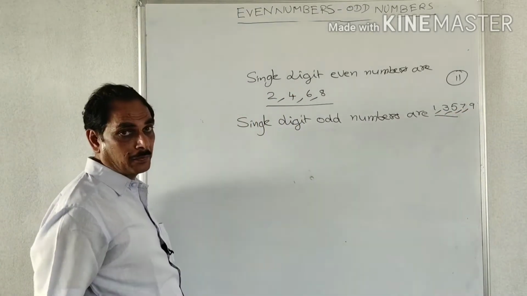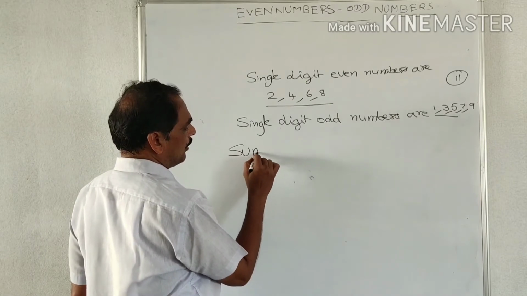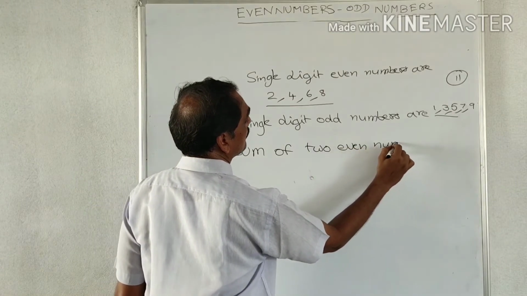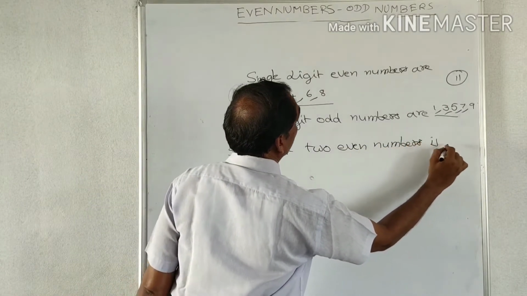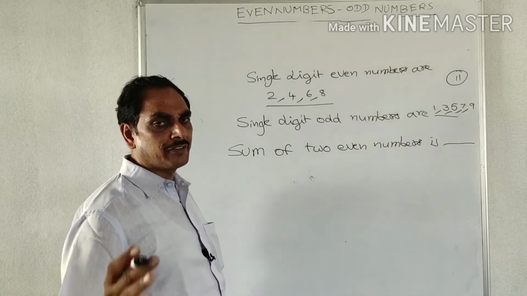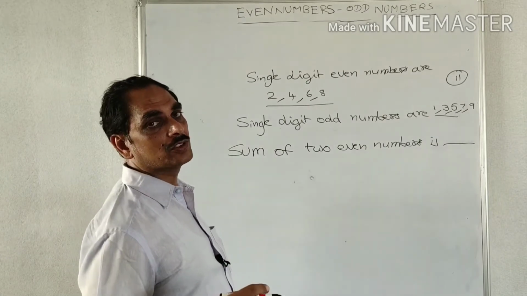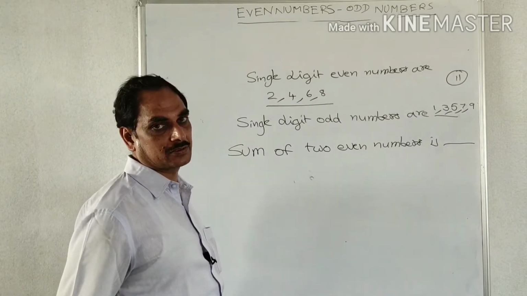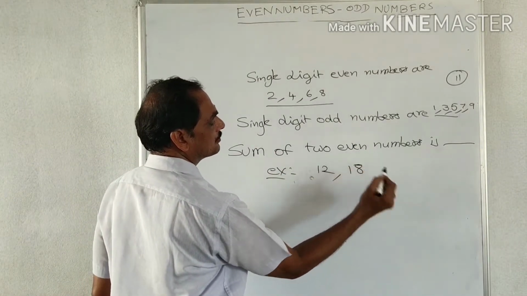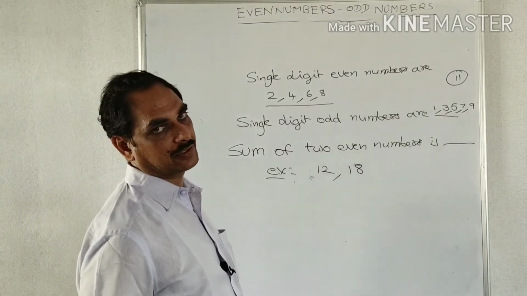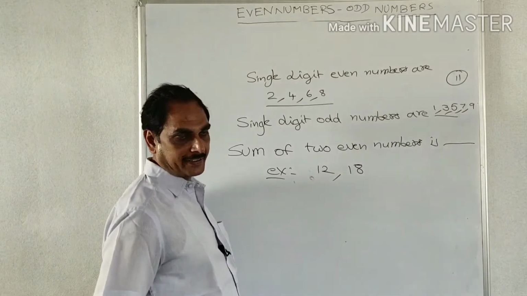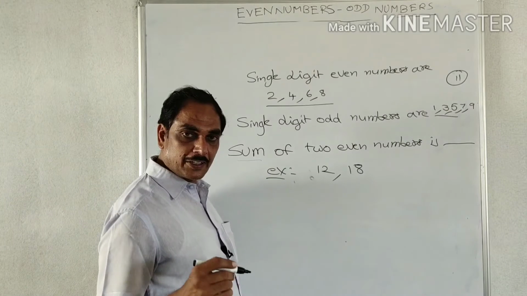Next, some problems are like this, that is, sum of 2 even numbers is dash. Here the problem is sum of any 2 even numbers. So for such type of problems we take any 2 even numbers. For example, we take 12 comma 18. These are the 2 even numbers. So we can take any 2 even numbers.